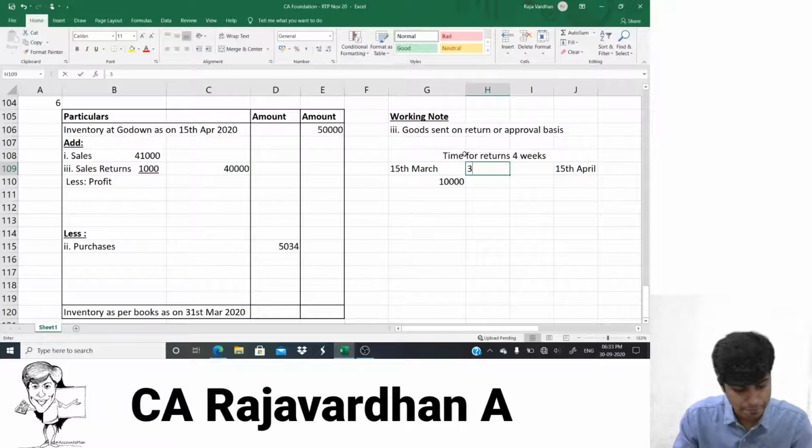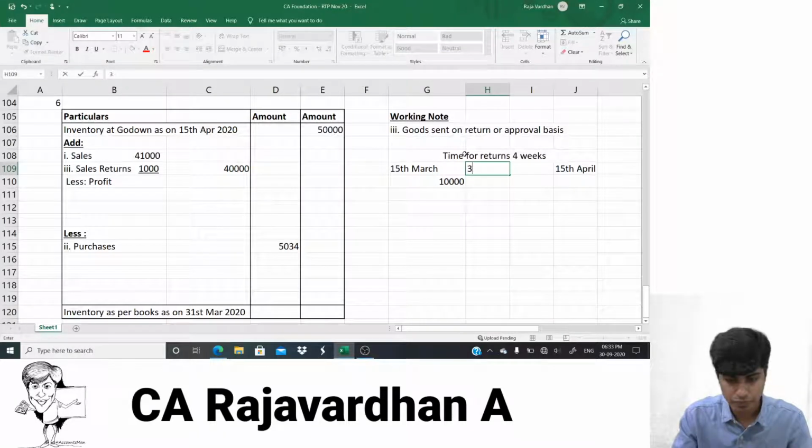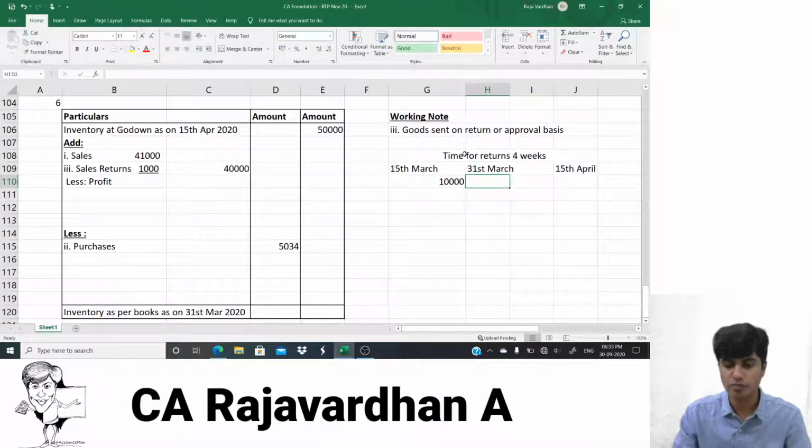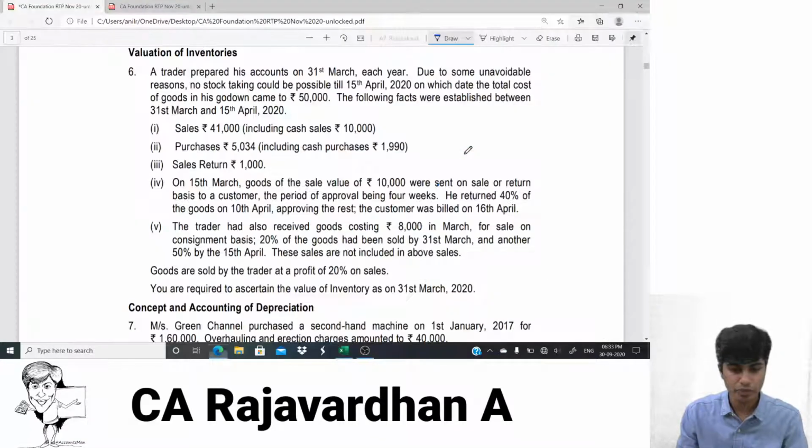I'll write here. We are trying to find the stock as on 31st of March. You get that? So 15th of March, 31st of March, 15th of April. So you sent how much? 10,000 worth goods have been sent. Okay, next. Let's read further.